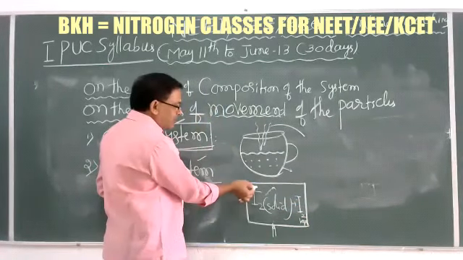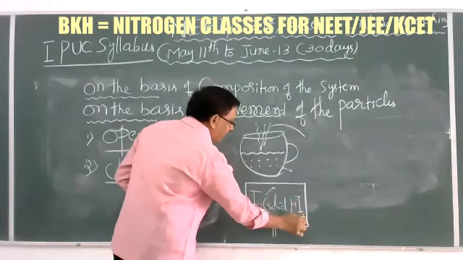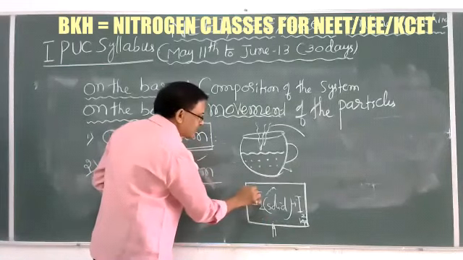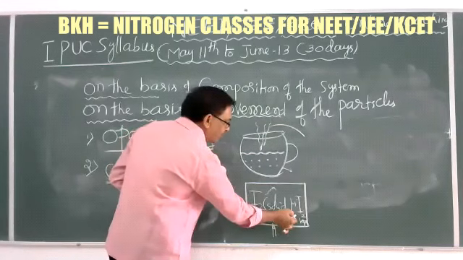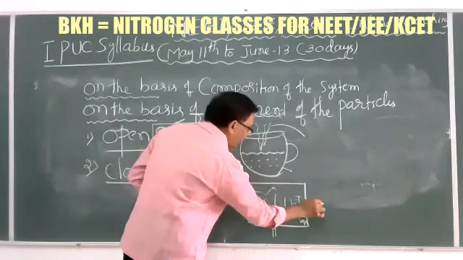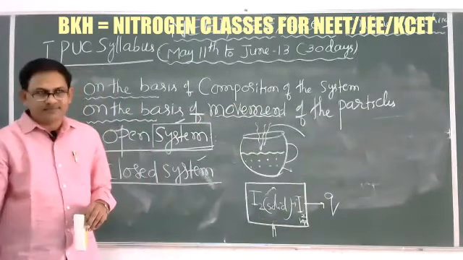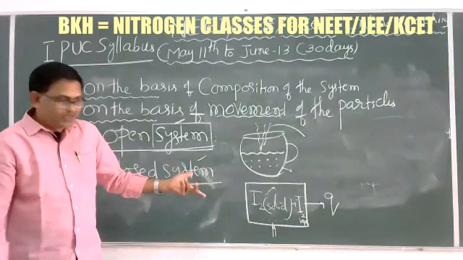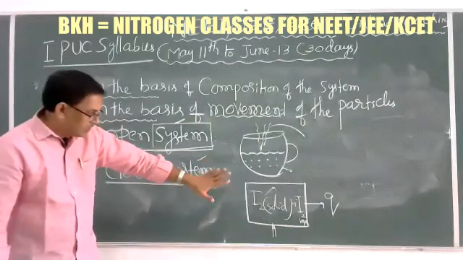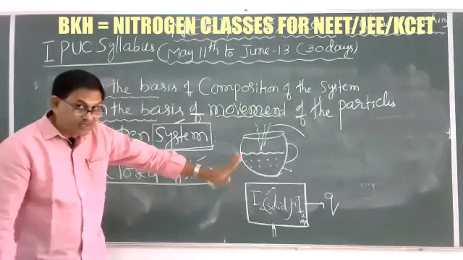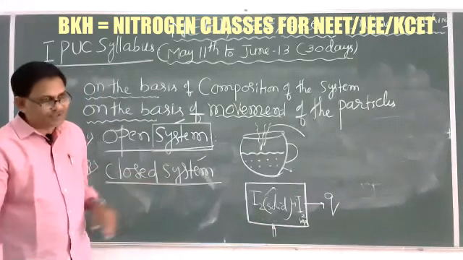But these vapors cannot escape from the system. The iodine vapors only continuously revolve in the closed system, but by absorbing some amount of heat, only heat, Q, transfers, but not the matter. So the closed system is the type of system in which only heat transfers, but not matter. Such systems are called closed systems.